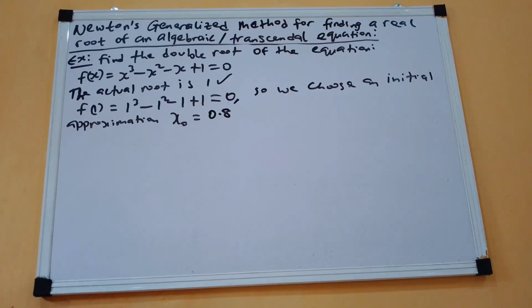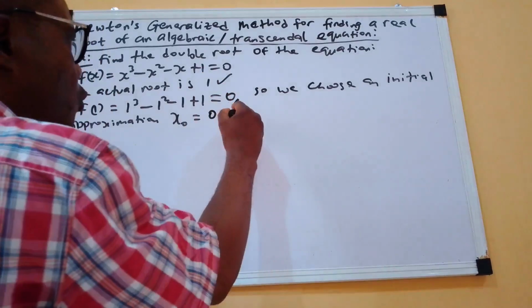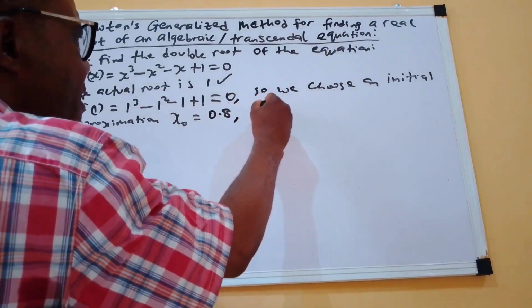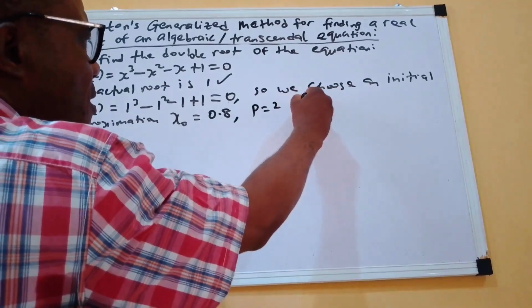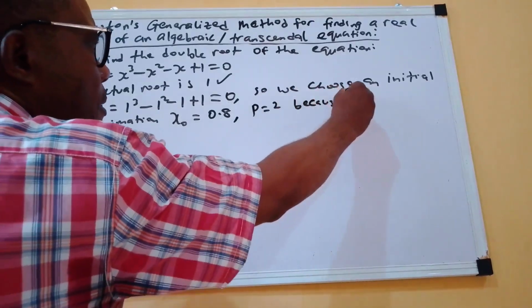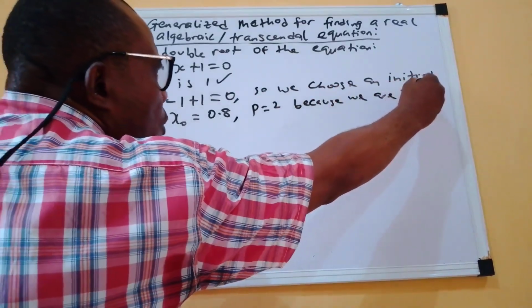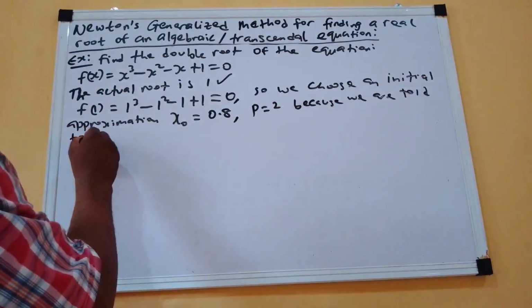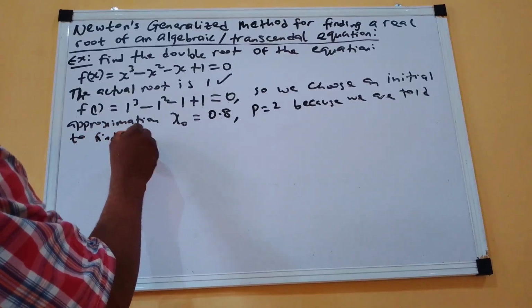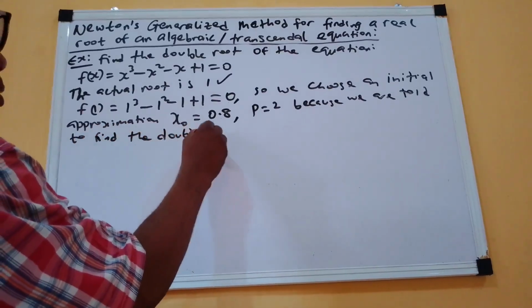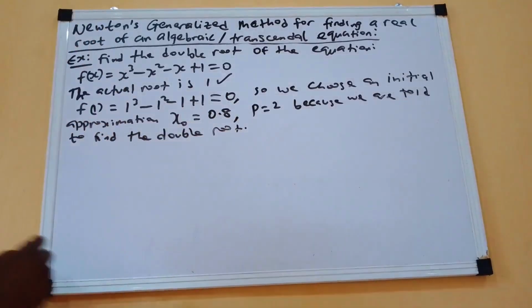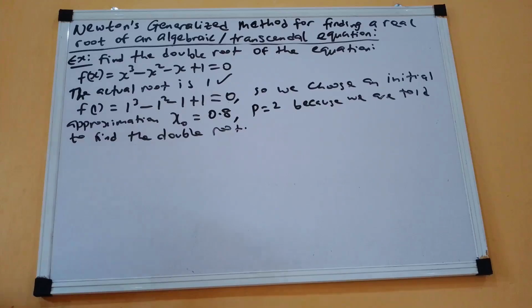Now we want to see how we can use this generalized Newton's formula to solve this particular problem, to find the double root. So from this case, p is equal to 2 because we are told to find the double root. So our p is 2 because it's from the word double.